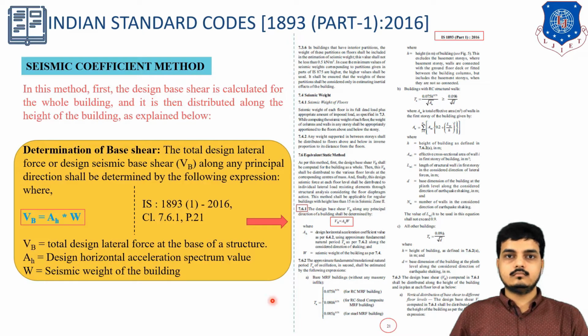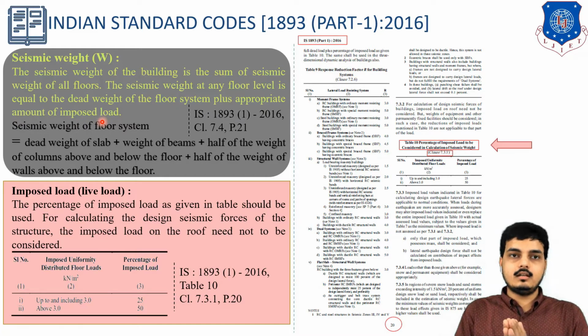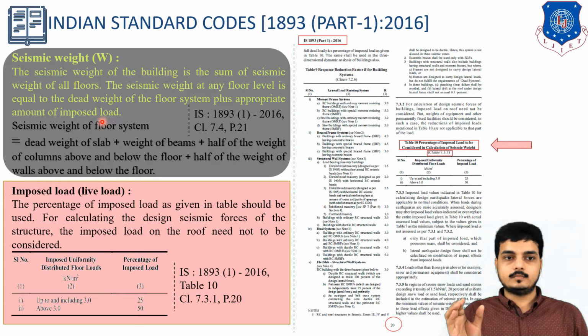First of all, we are taking W, the seismic weight. Now what is seismic weight? Look, the seismic weight of the building is the sum of the seismic weight of all the floors. The seismic weight of any floor level is equal to the dead weight of the floor system plus an appropriate amount of imposed load. So seismic weight W is composed of the weight of dead load and the weight of live load.